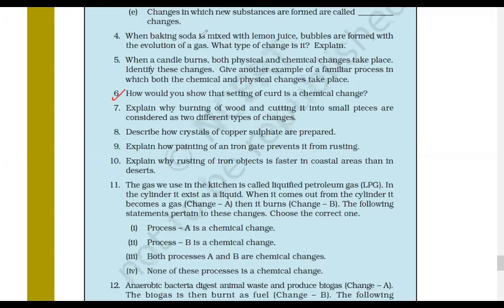Okay, I guess I'm not getting any response from Rishika. Tanmay, can you answer? I just unmuted you. Tanmay? Okay, he's also not responding.